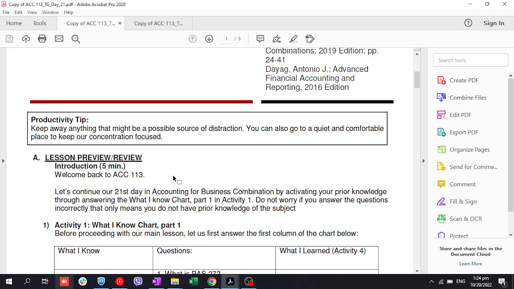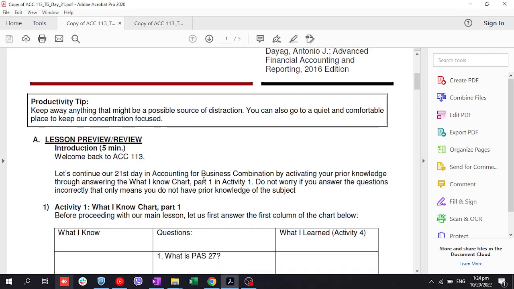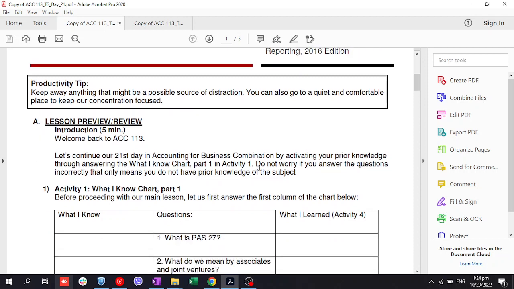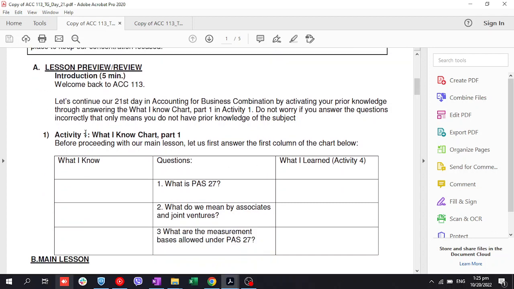Lesson Preview. Welcome back to AC113. Let's continue our 21st day in accounting for business combination by activating your prior knowledge through answering the What I Know chart, Part 1, Activity 1. Do not worry if you answer the questions incorrectly. That only means you do not have prior knowledge of the subject. Pakigawa to yung activity 1.